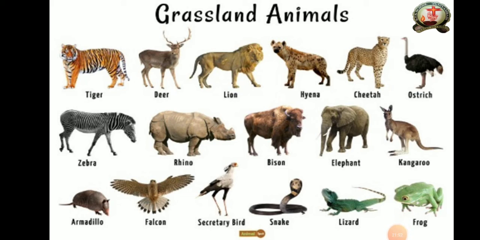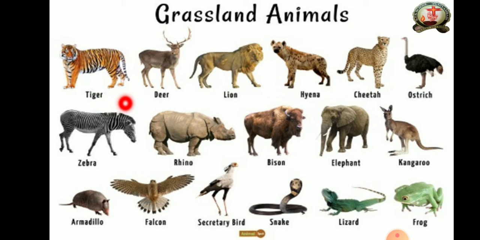Here different types of animals are found. In grassland, different types of animals are there. Shall we see them one by one? Here many animals are there, so I could not show one by one. Just observe many animals in a single picture, then we'll read out one by one. Dear children, first one, tiger. Repeat along with me.